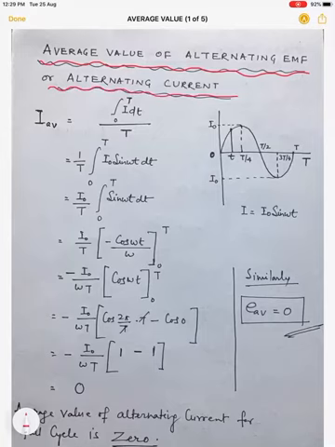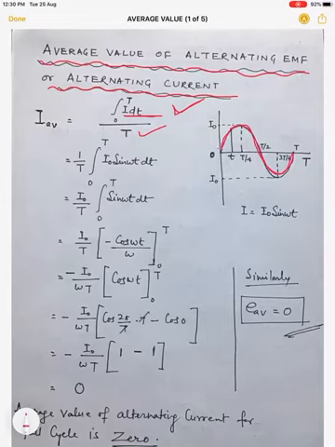So the instantaneous value of current we know, that is I = I naught sine omega t, which we have already derived. We have to add the instantaneous values of I for a total time interval of 0 to T. So we have to find the integration of I dt, and if we divide it by the total time taken in one cycle, the final result will be the average value for one complete cycle, because we know the nature of EMF is sinusoidal and in one complete cycle it completes this waveform.